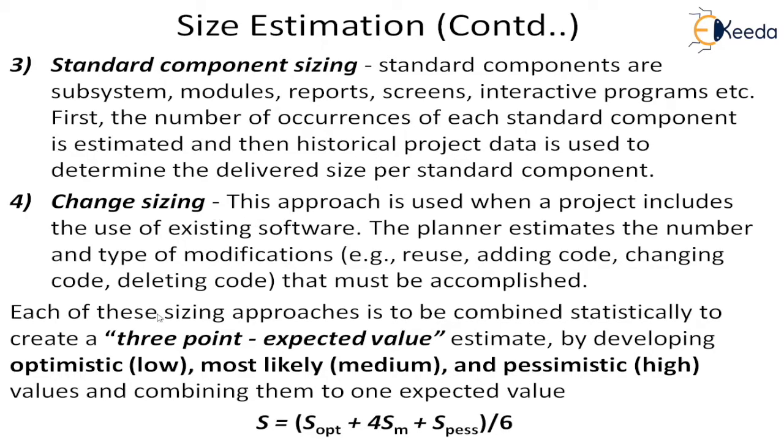Each of these sizing approaches is to be combined statistically to create a 3-point expected value. Because no estimation method is perfect, there is always an approximation. It is a human way of doing it. So the best way is that you don't estimate a single value, but you estimate 3 points. What are those 3 points?